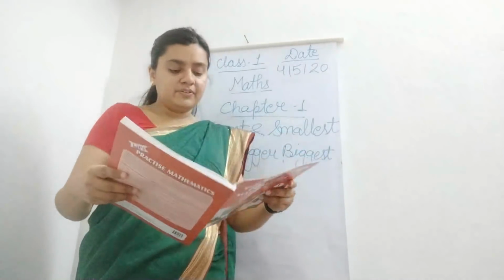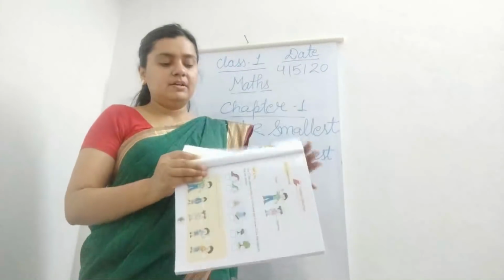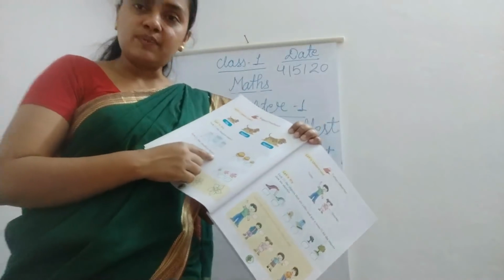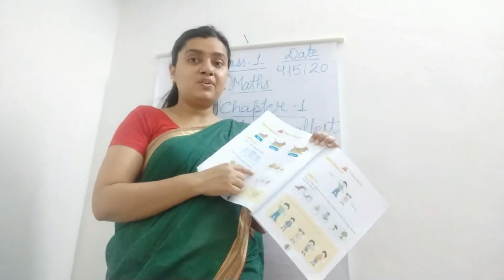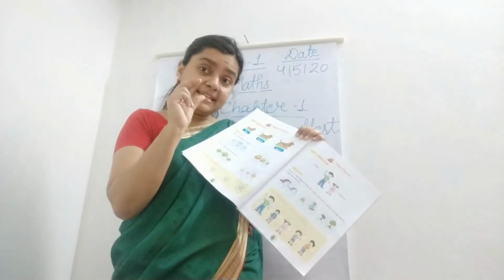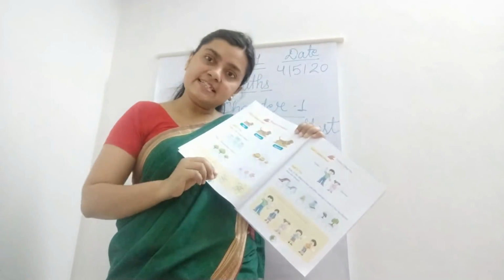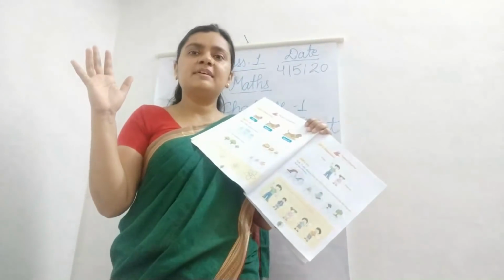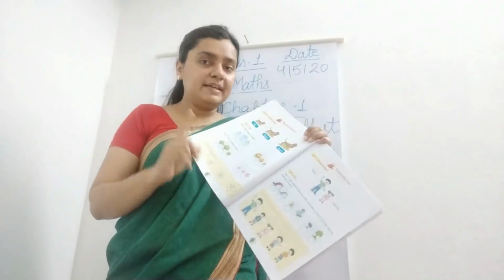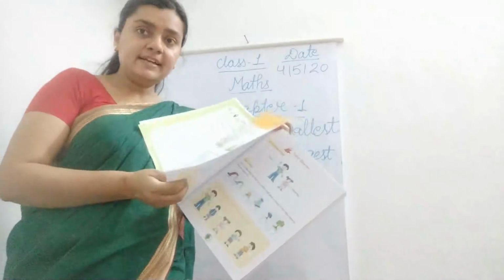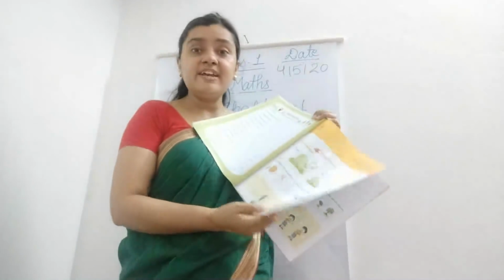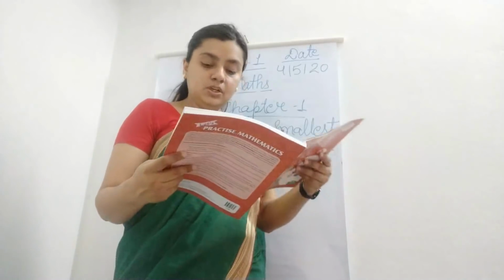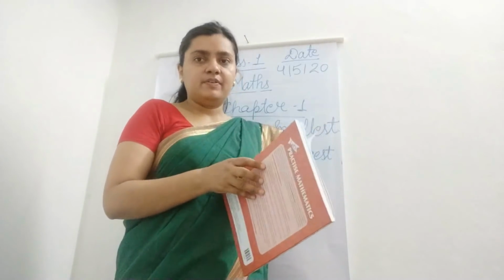Moving further, here also you can see, tick the biggest one, tick the smallest one. Smallest means small in size, which has the least size, that is called smallest, and which has more size, that is called biggest. I hope you will understand it, and you will try to do page number 5 and page number 6 in your books.